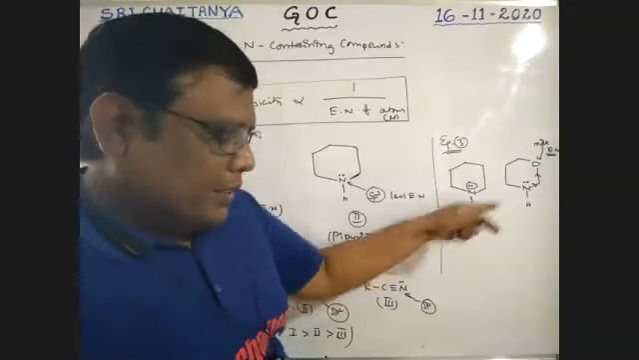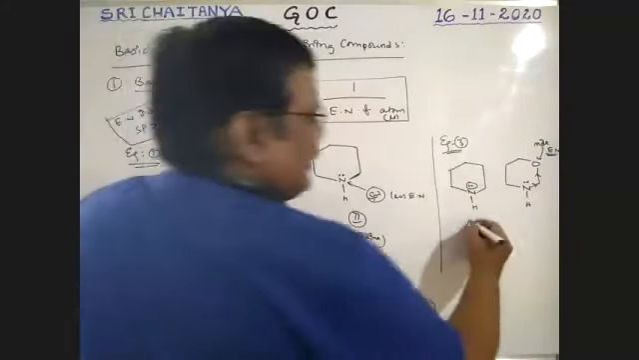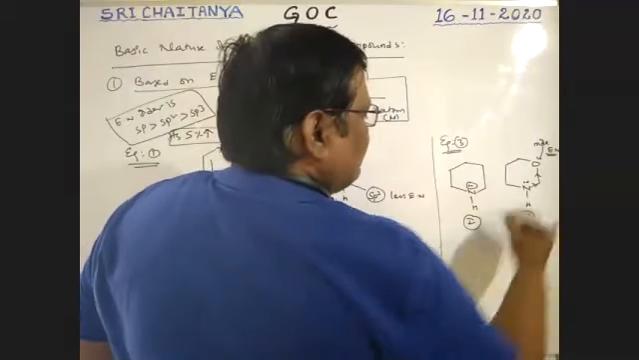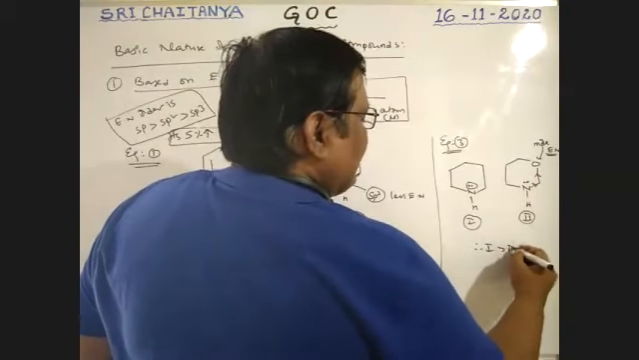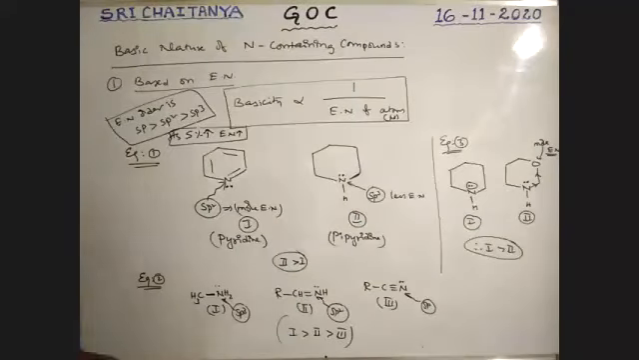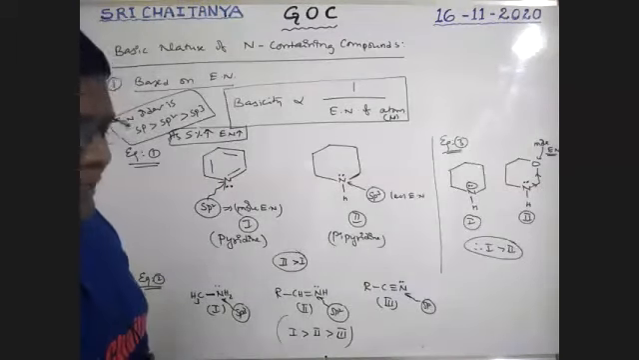Therefore, this one is more basic and that is less basic. Therefore, it is 1 and it is 2. So 1 greater than 2 is the basicity order, boys. Okay, this is very, very important. 1 greater than 2 is the basicity order.